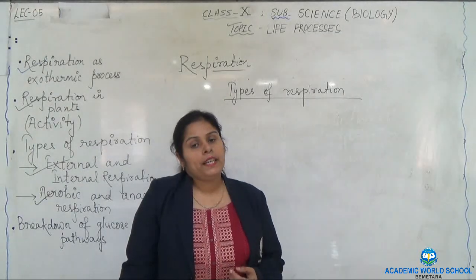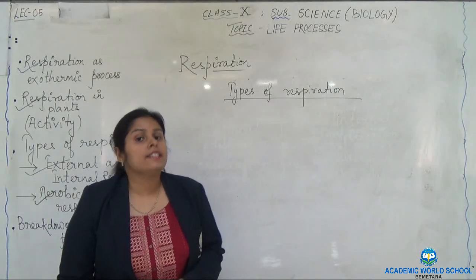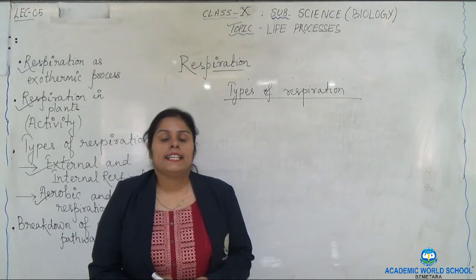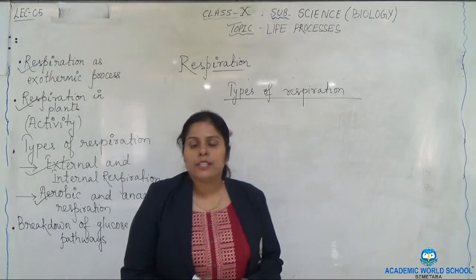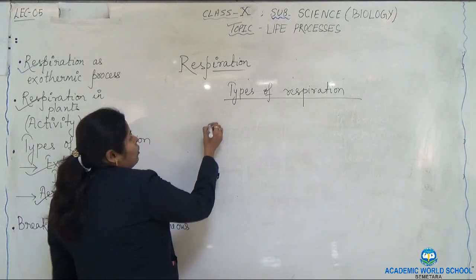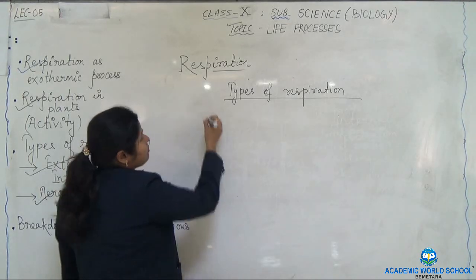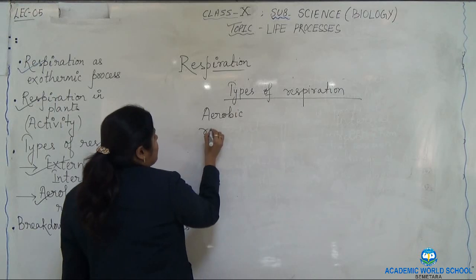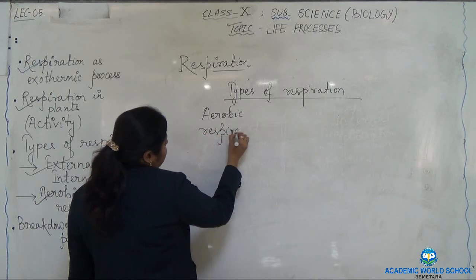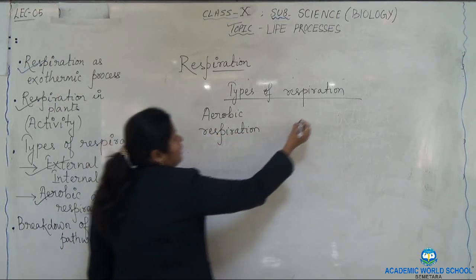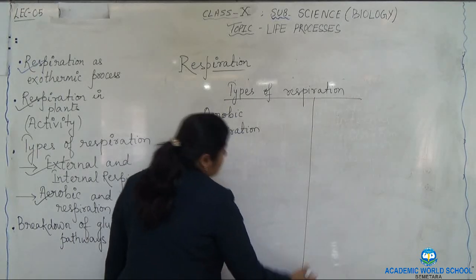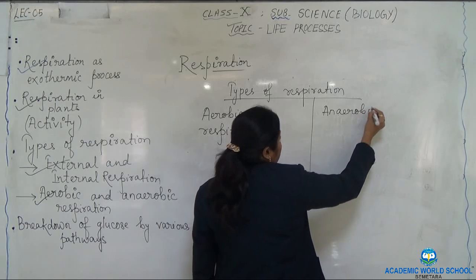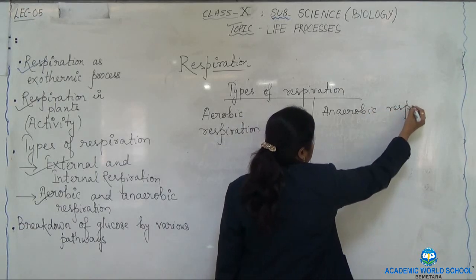The type of respiration in which oxygen is not required for the breakdown of glucose is called anaerobic respiration. Let's see, I'll make two columns. Aerobic respiration, and the second one is anaerobic respiration.